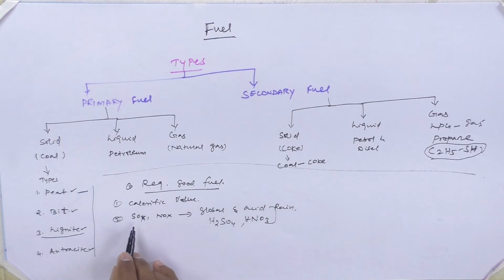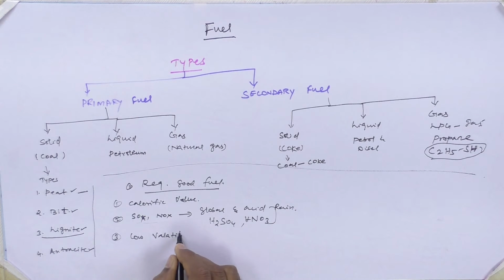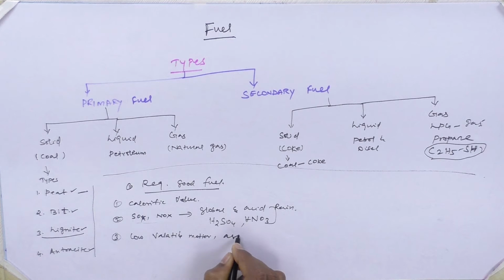Therefore, the fuel should not have such sulfur and nitrogen content in its chemical composition, whether it is coal, liquid fuels or gaseous fuels. And the third one is that the fuel should have low volatile matter and ash content.